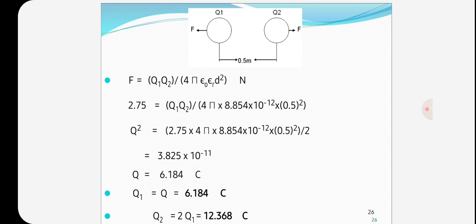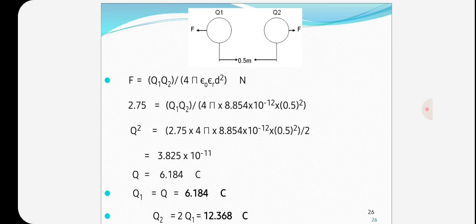Here Q1 Q2 means Q into 2Q, so that will be Q square by 2, equal to 2.75 into 4 pi into 8.854 into 10 to the power of minus 12 into 0.5 whole square, divided by 2. After calculation of this part we get 3.825 into 10 to the power of minus 11.